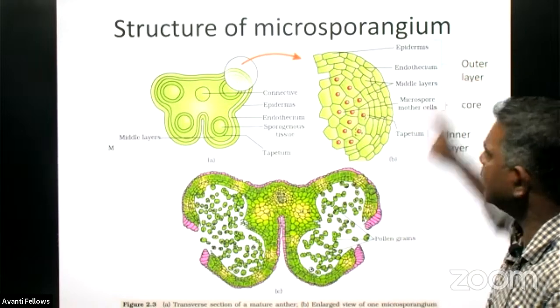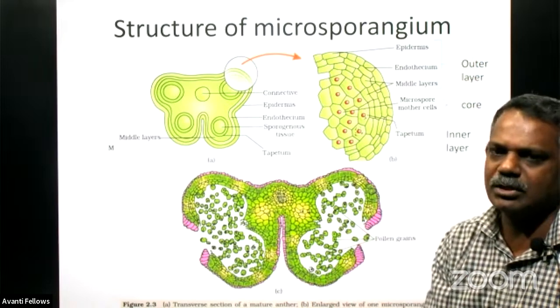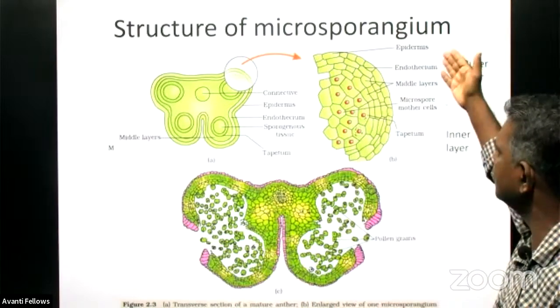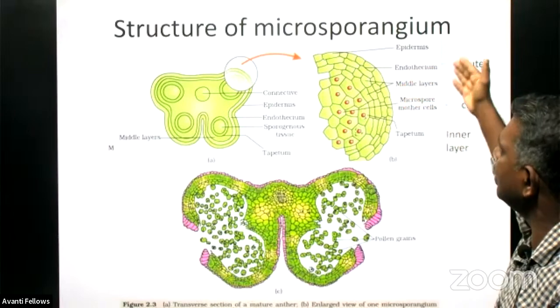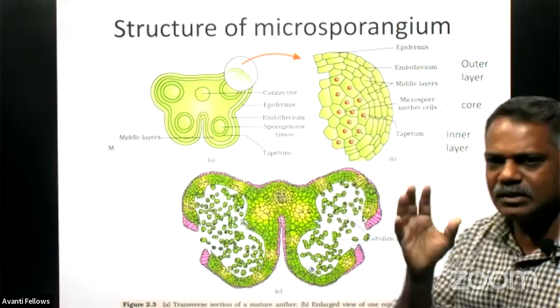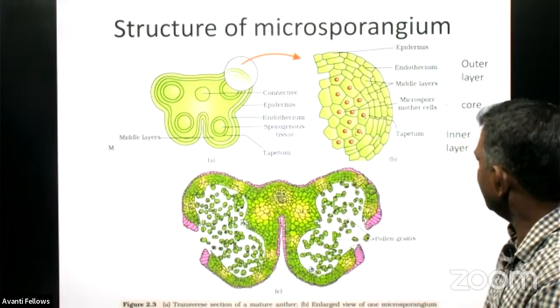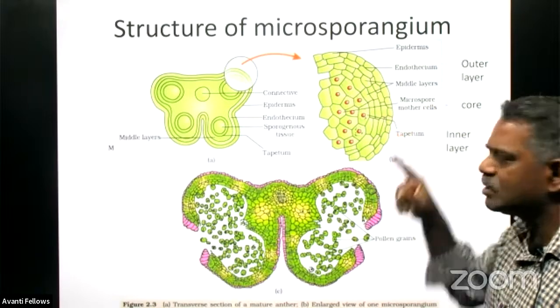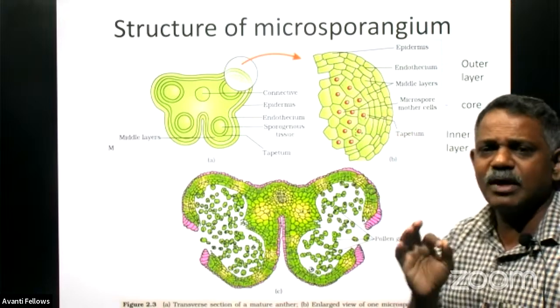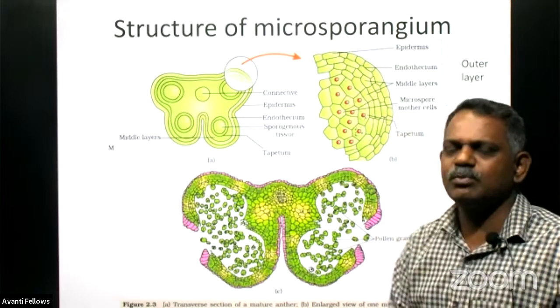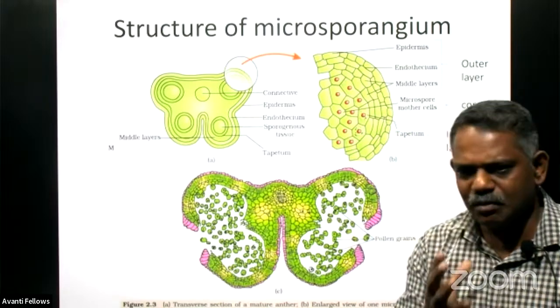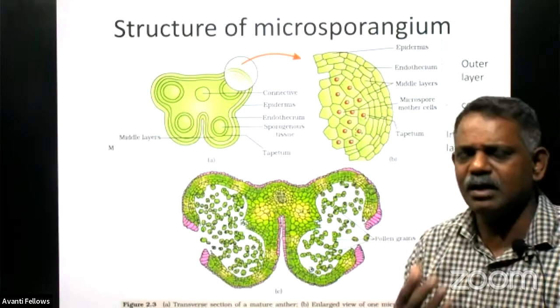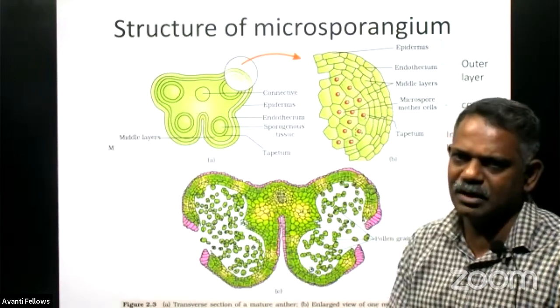This outer layer, epidermis, endothelium, and middle layer, is exclusively for protection, whereas in the core area we find the microspore mother cell, which is responsible for producing the microspores or male reproductive gametes, right?